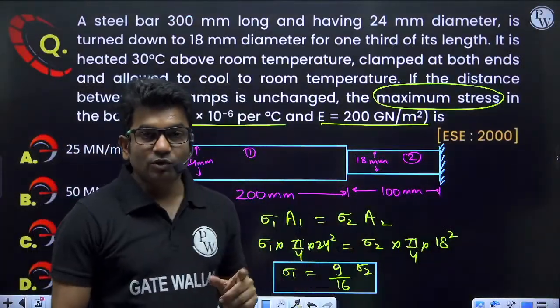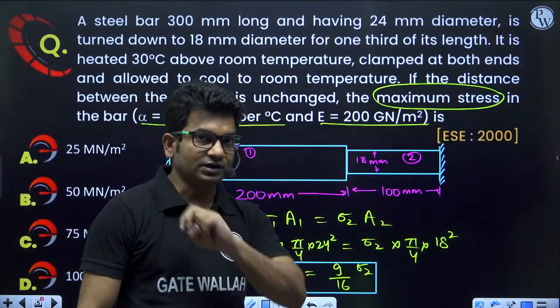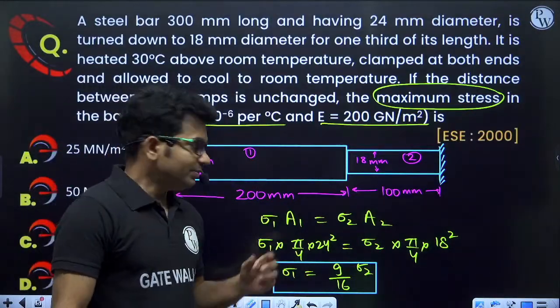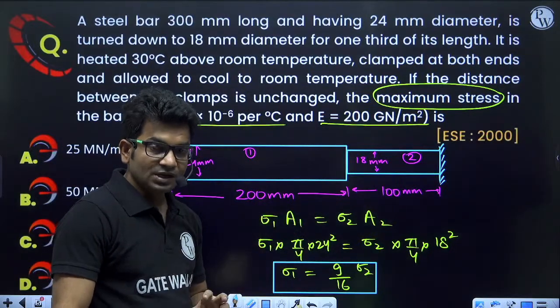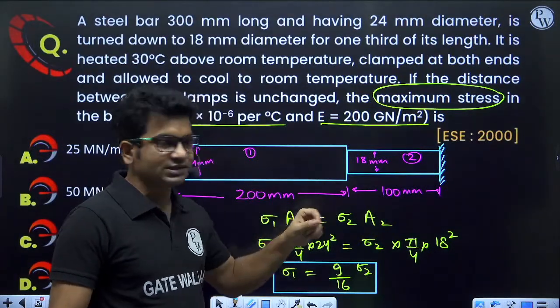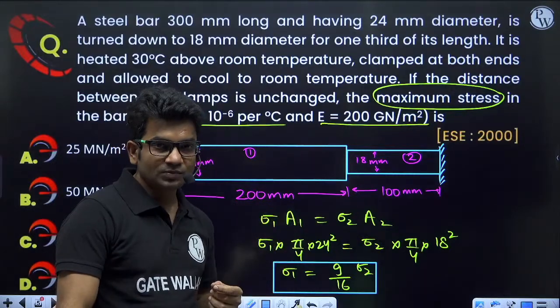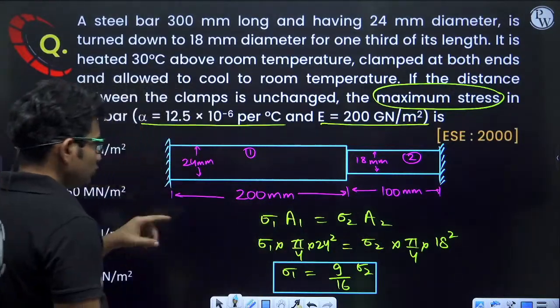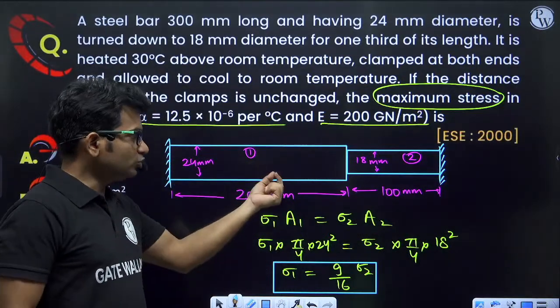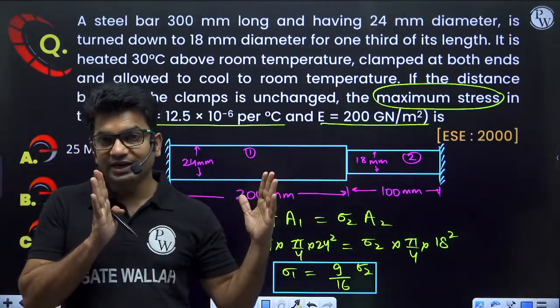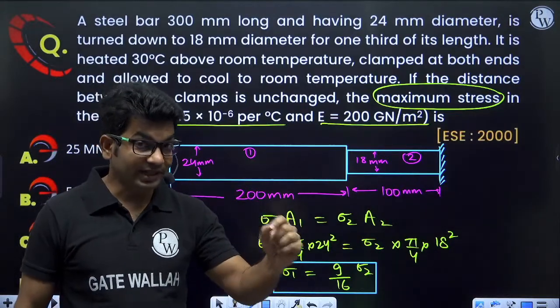Now the total elongation will be because of two factors. One factor is temperature, and the other factor is the stresses that are generated in the bars. Because of temperature, temperature is reducing. So when temperature is reducing, the length will be getting reduced. So it will come with a negative sign.